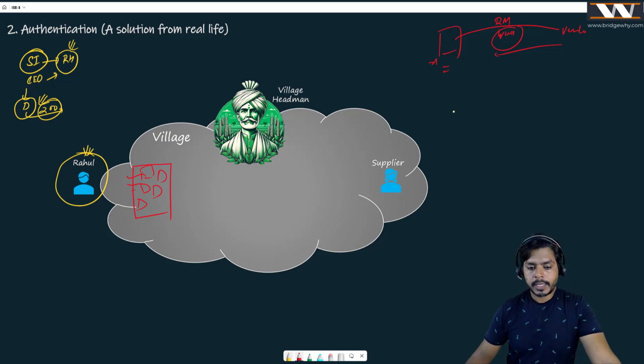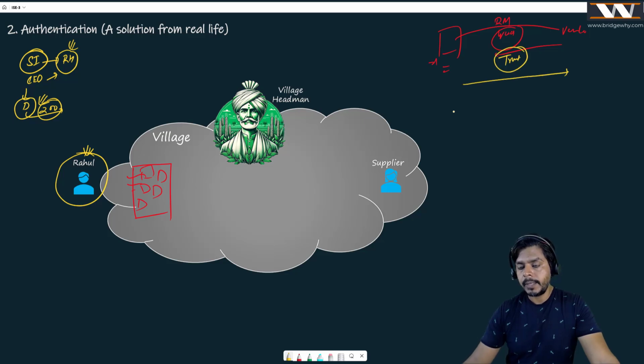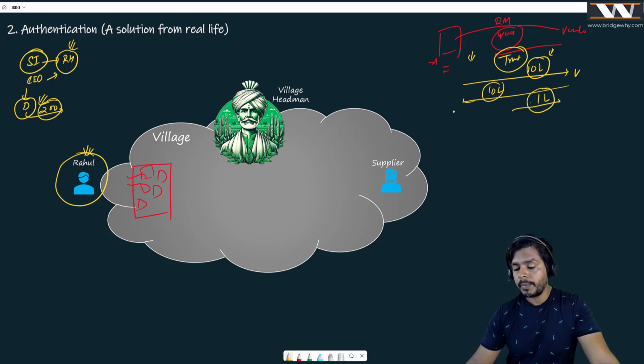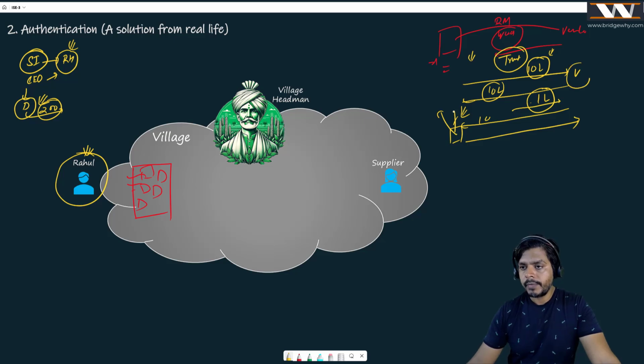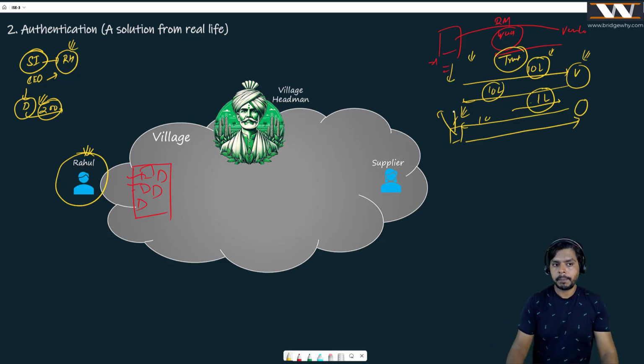And sometimes the business works like this, and most of the time, business is built or run on trust. I go to the vendor, I say that I need 10 lakh rupees of raw material. And the vendor is going to say, of course, I can give you, and he will deliver 10 lakh rupees of raw material. But believe me, this guy is not going to give him 10 lakh rupees. He's going to say, right now I am giving you 1 lakh rupees. But rest assured, once I take 10 lakh rupees of raw material from you, I will be creating products with the raw material. I will be selling that into the market. And once I get the money, I will be returning your money back. And the vendor is okay with that because the vendor and this industry guy have trust between them.